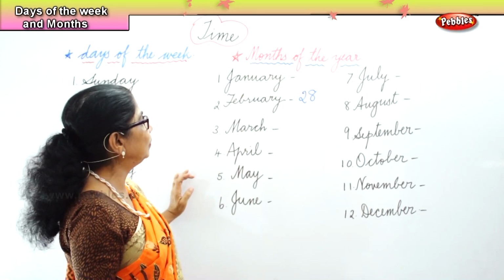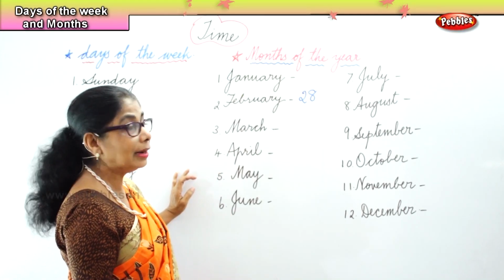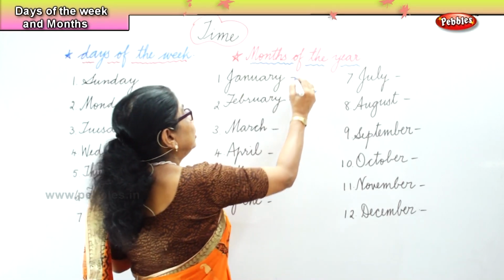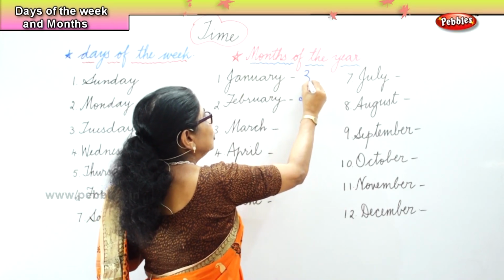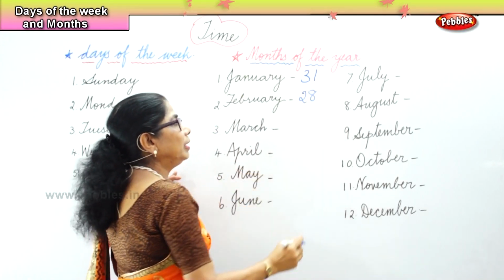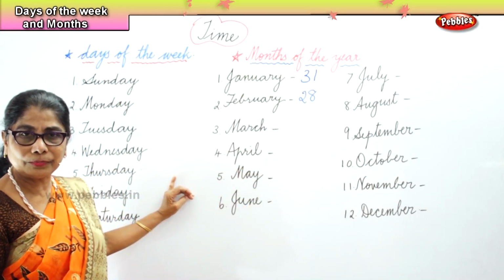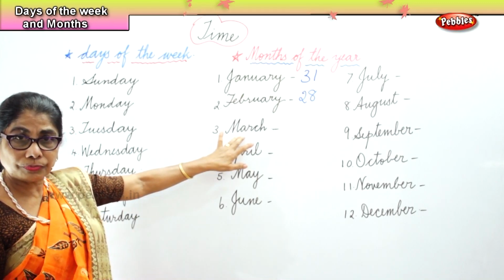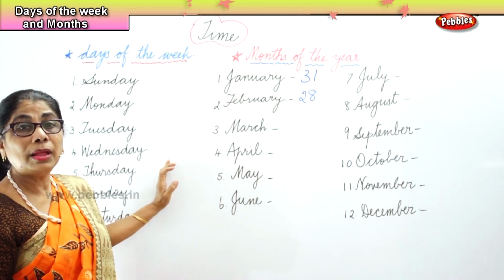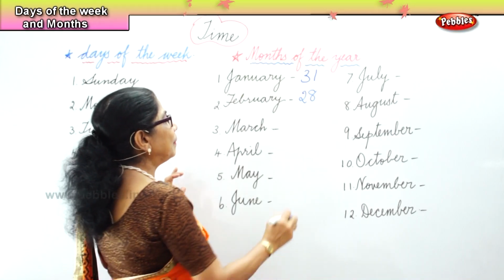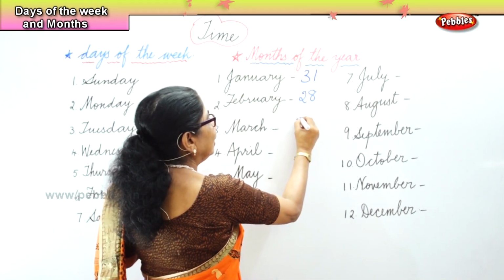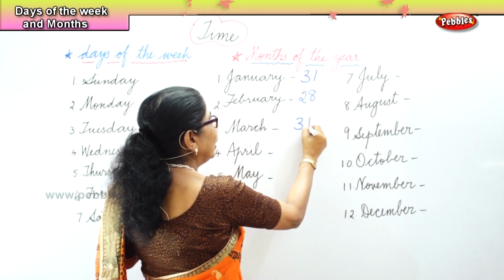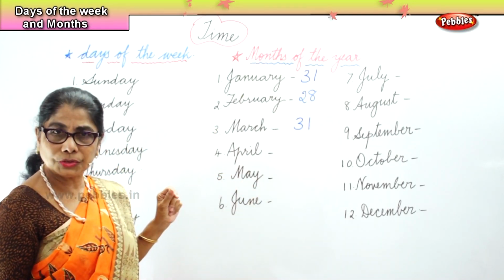The first month of the year is January, and how many days are there? 31. Normally, January has 31 days and February 28. Now March, how many days in the month of March? You look at the calendar, you will know, 31 days in March.